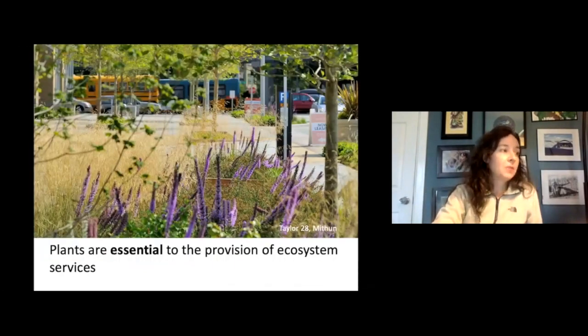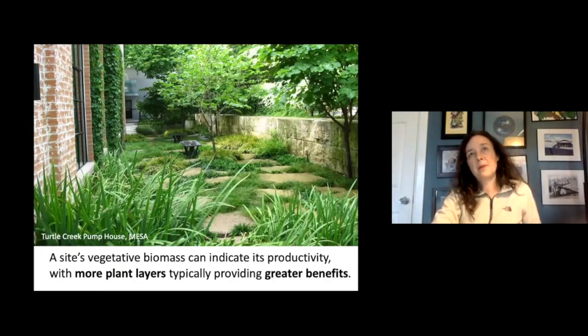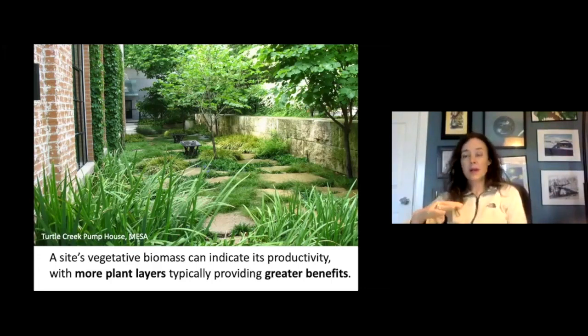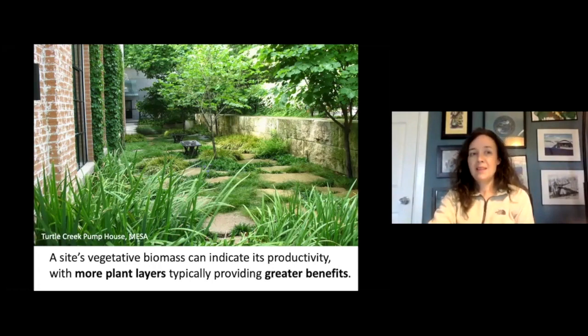So naturally, plants are essential to the provision of ecosystem services. And as a rule of thumb, a site's vegetative biomass indicates the productivity, with more plant layers typically providing greater ecosystem service benefits. So when you hear something like that, you say, okay, fine, but that takes water to get those plants to grow.